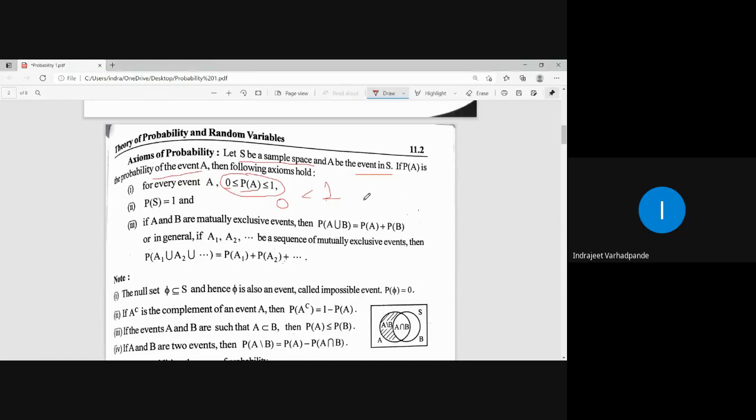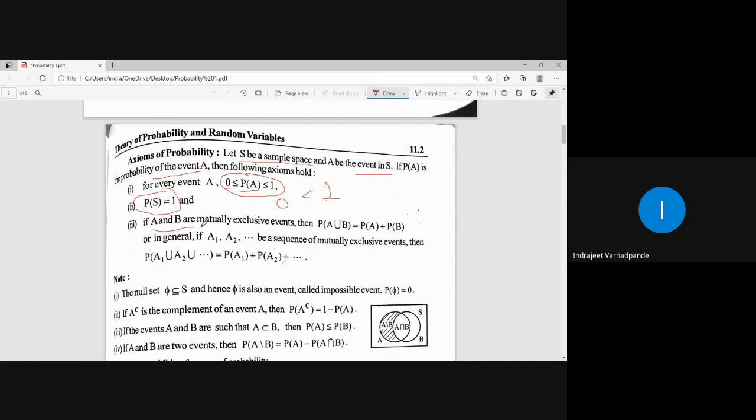Okay, if no event is happening, what will be the probability? Probability will be 0. If all the points are contained in the sample space, the probability will be 1. If I have to find the probability of the sample space, what will it be? Number of elements in the sample space upon total number of elements. So it will always be the same, that cancels, and we get the result as 1.